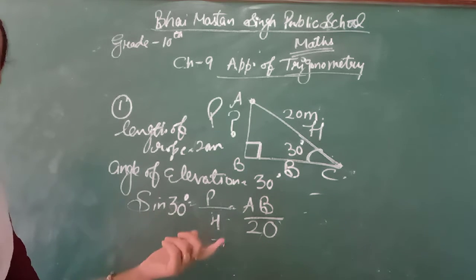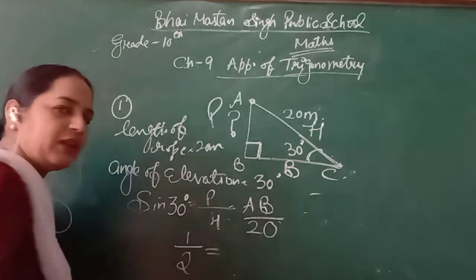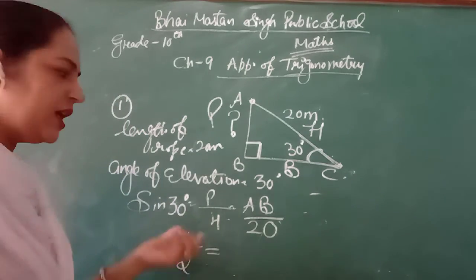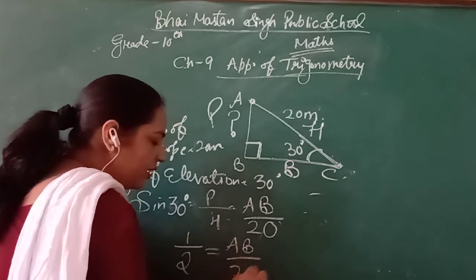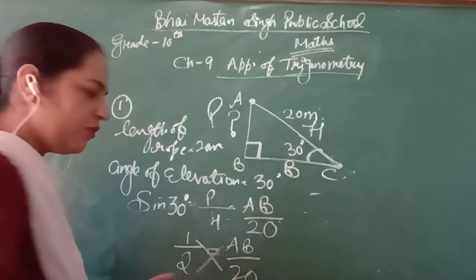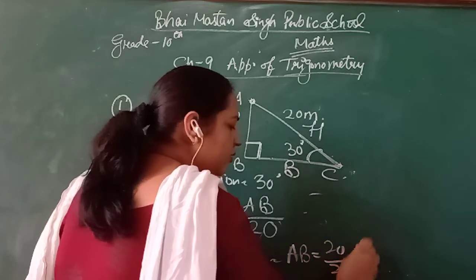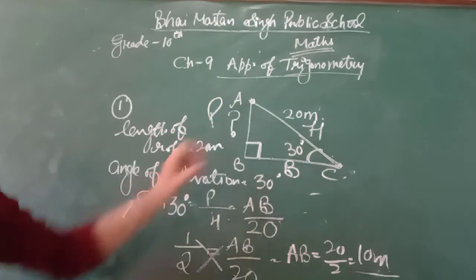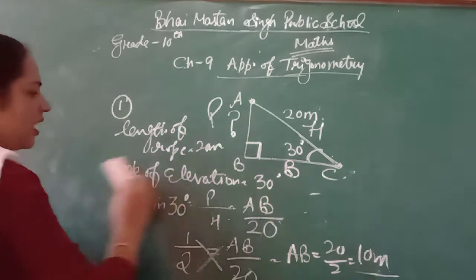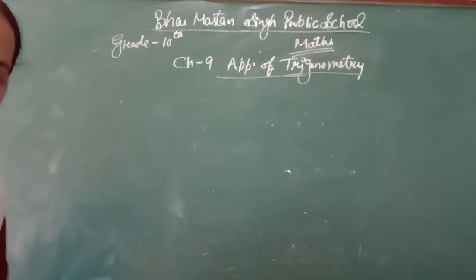Sine 30, see from the table what is the value of sine 30? It's 1 by 2, from the table that we have done in chapter number 8. Sine 30 is 1 by 2. Here it is AB by 20. Cross multiply it. We got AB is equal to 20 by 2 is equal to 10 meter. It means the height of the pole will be 10 meter. In this way you can solve other questions also. I will solve the fourth question for you related to this one.